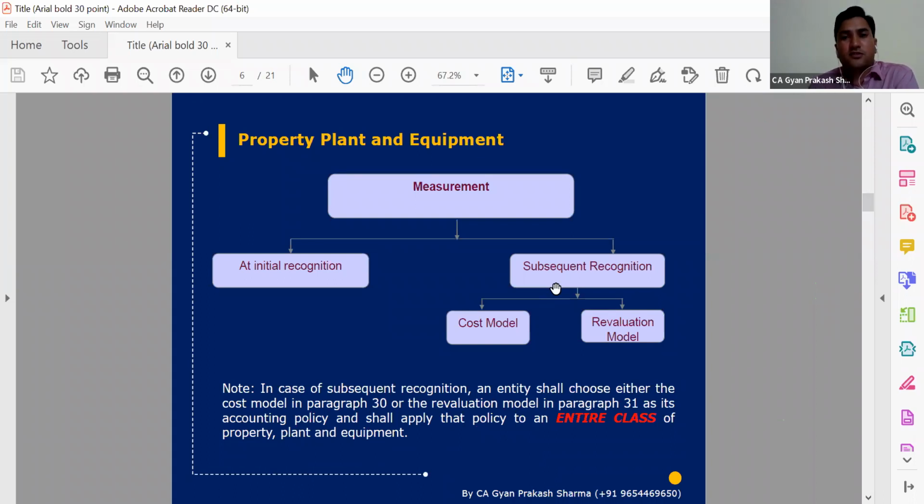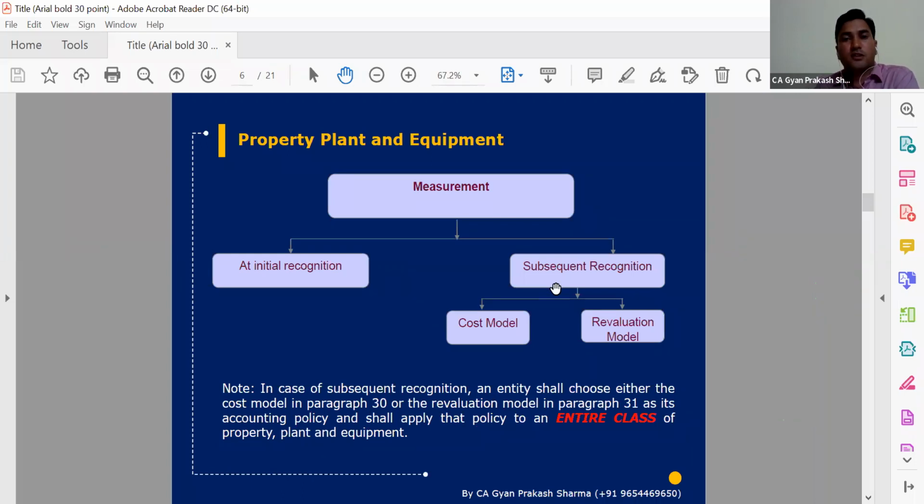But in case of the revaluation model, we need to take care of some important things. First of all, if we are going to revalue any class of asset, then we are mandatorily required to revalue all assets of that particular class. Like land and building: the company has one building in Delhi, one in Gurgaon, and one in Jaipur. If they want to revalue land and building, they are required to revalue all land and building. All assets of a particular class will be revalued.